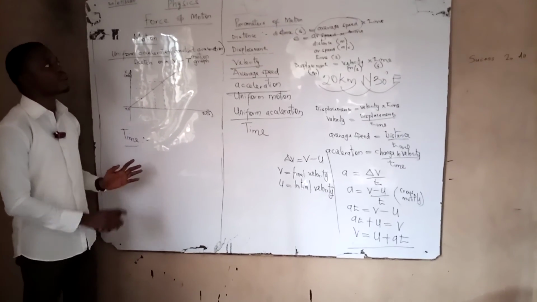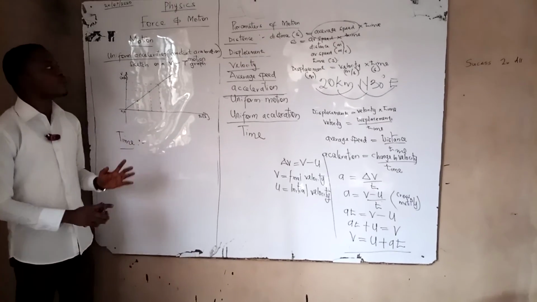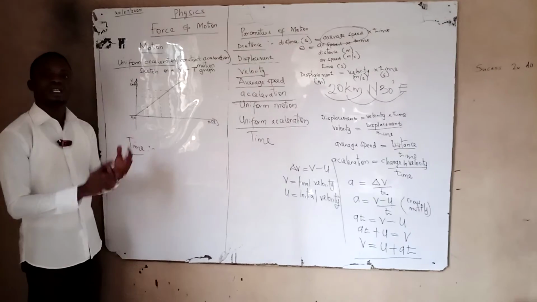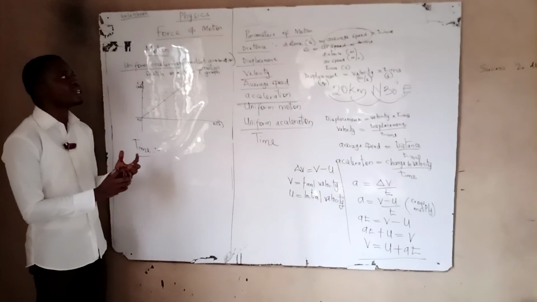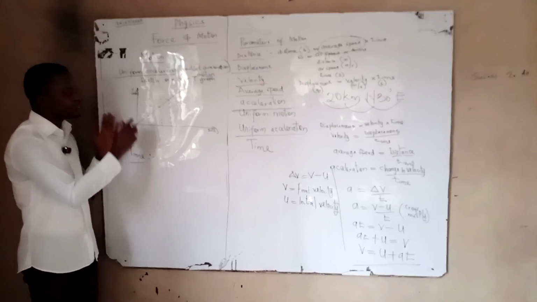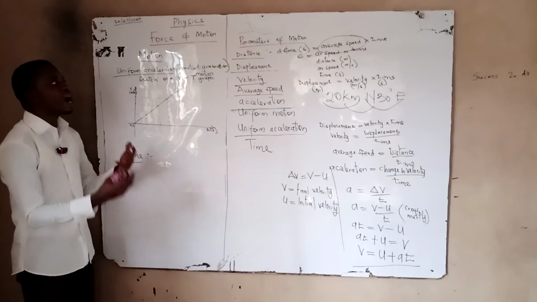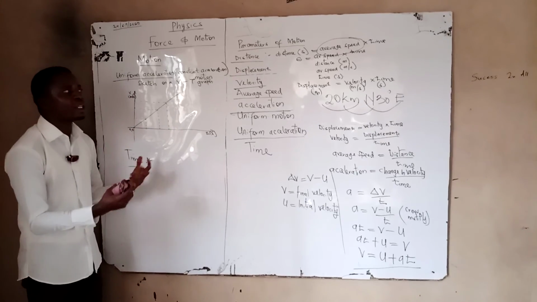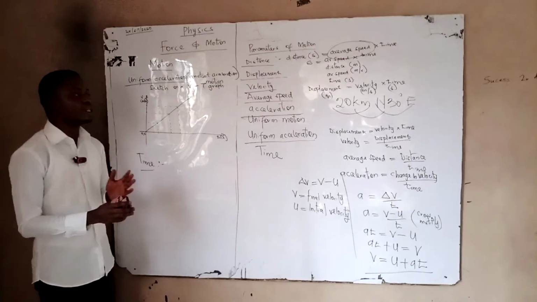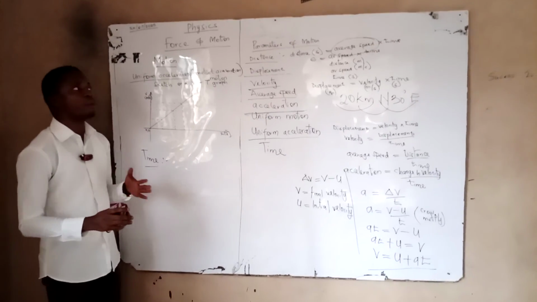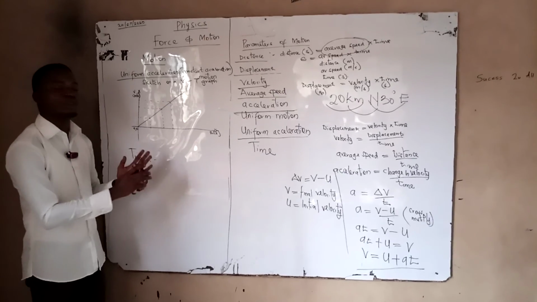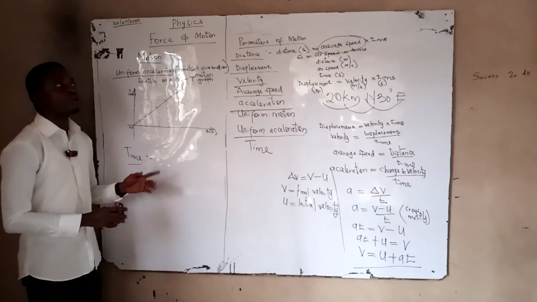So under this force and motion today, I have been able to explain to you, number one, the definition of motion. I've been able to tell you that motion is the change in the position of an object with time, or displacement with time of an object. I've taken you through the series of the types of motion we have, and I brought you to explain to you parameters of motion. In our next class now, I'll be taking you through Galileo Galilei's statement under motion, and I'll be taking you through Isaac Newton's laws of motion, and we're going to be writing the equations of motion, and we'll see how far we can go.